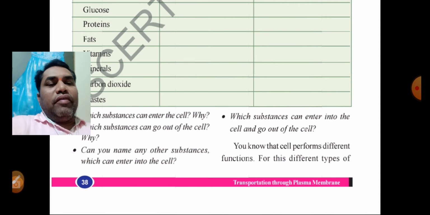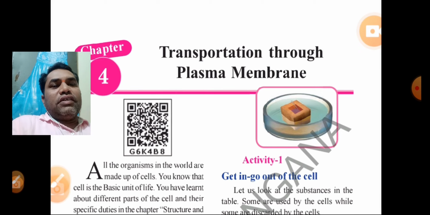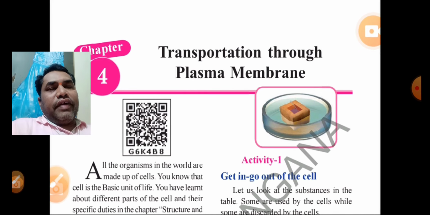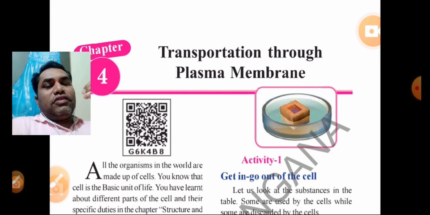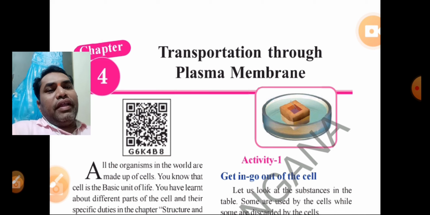You have to keep this in your mind. And all the materials which we discussed, like carbohydrates, proteins, fats and other materials, pass through the plasma membrane. So the main aim of this chapter is the plasma membrane, or cell membrane, which allows materials needed by the cell, and sends out materials which are not needed.